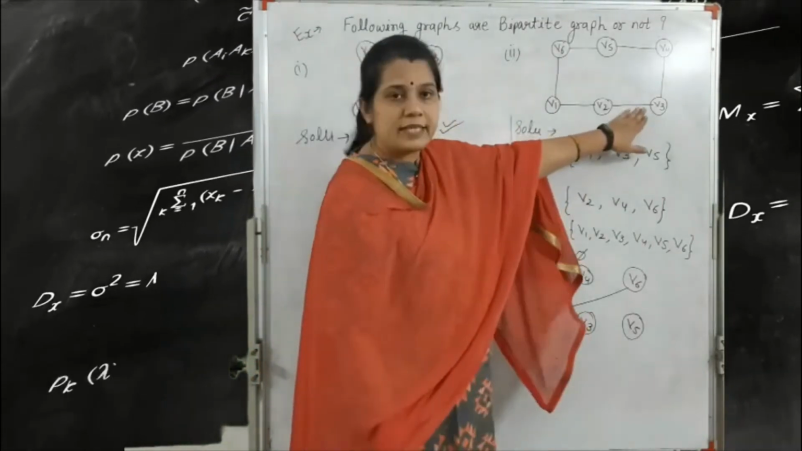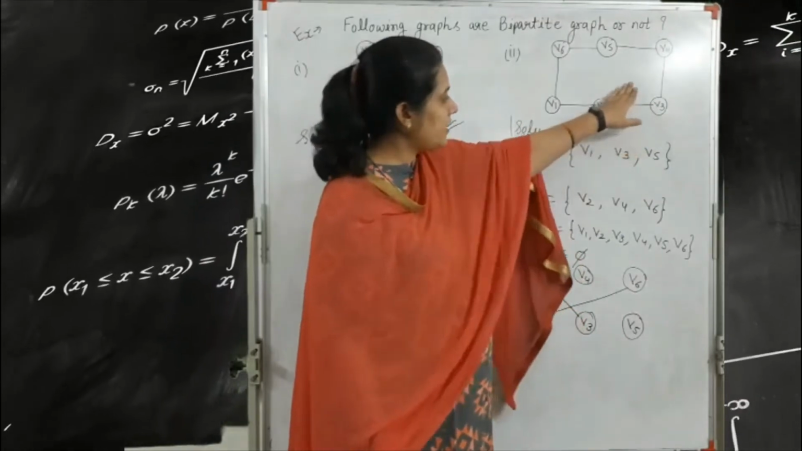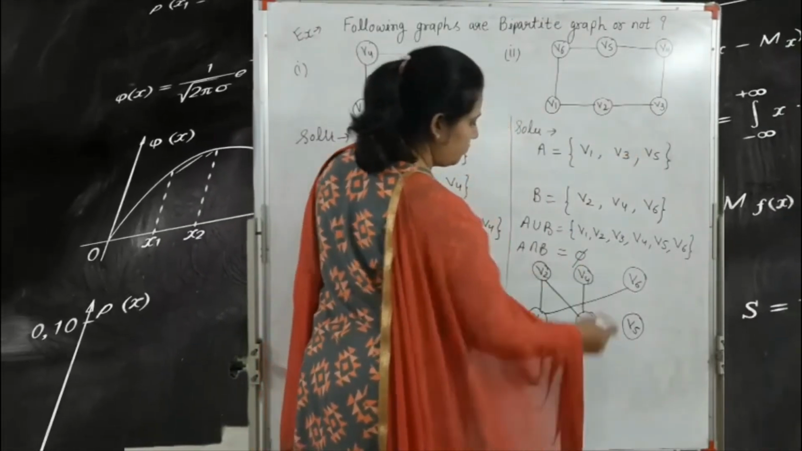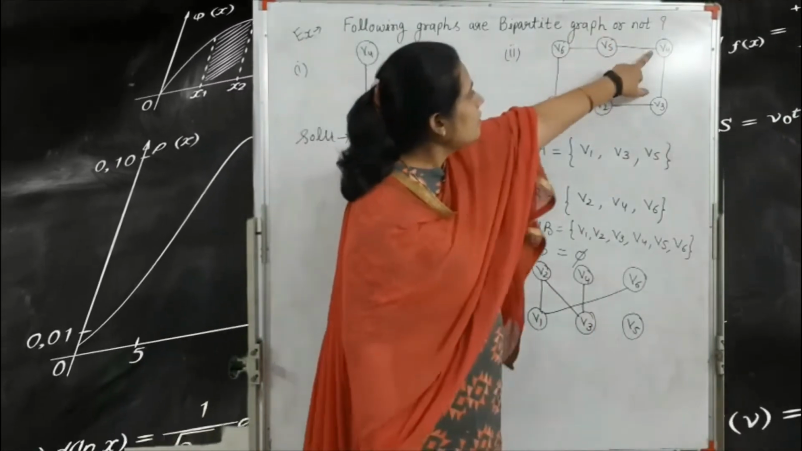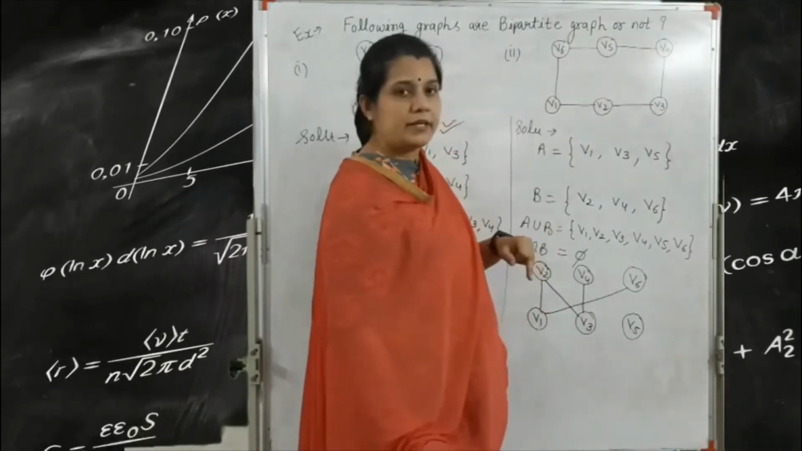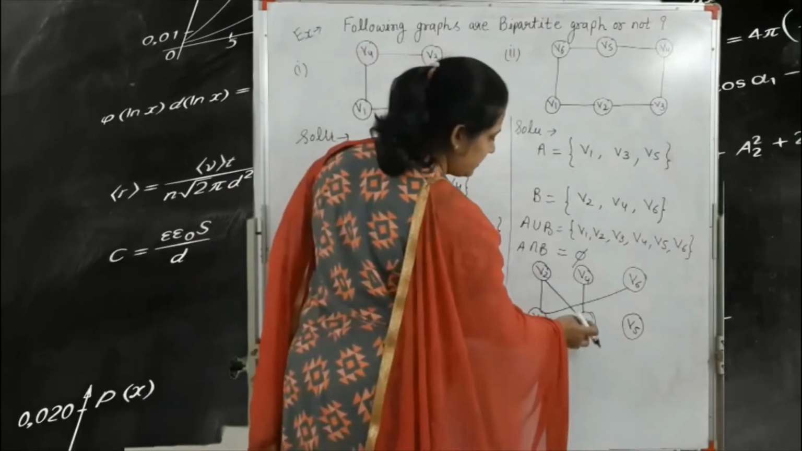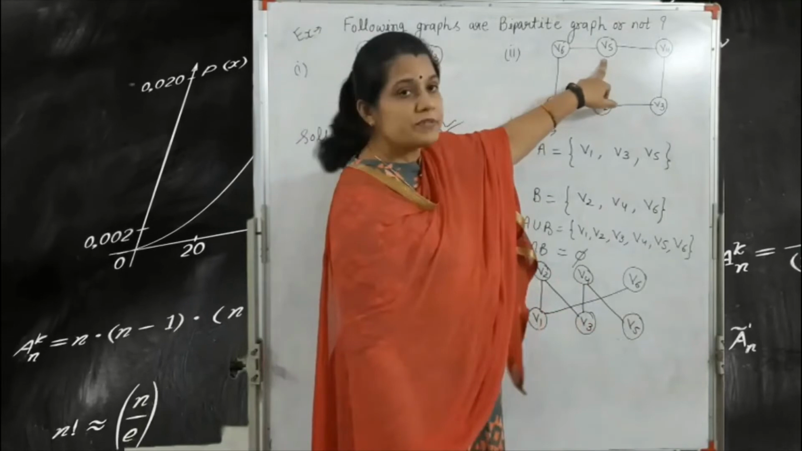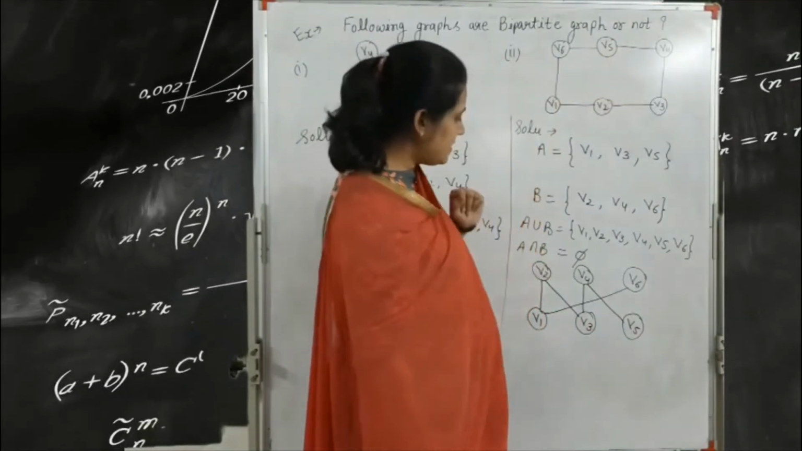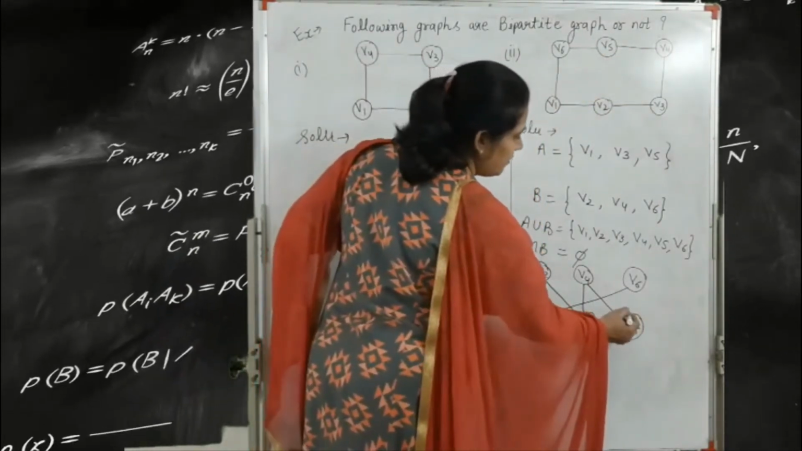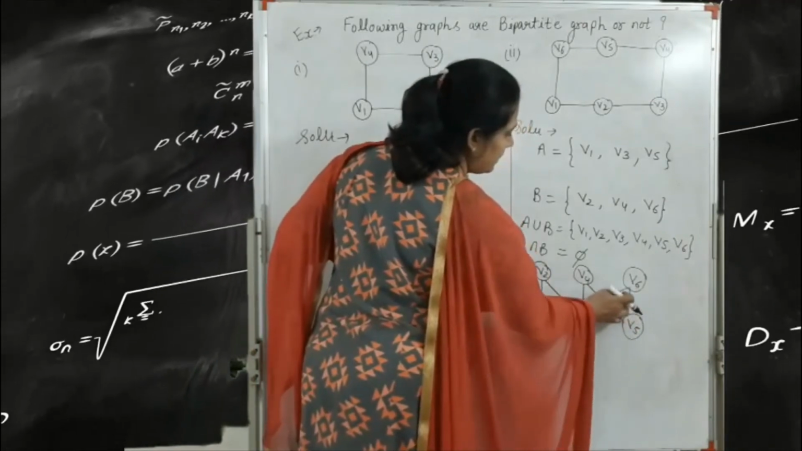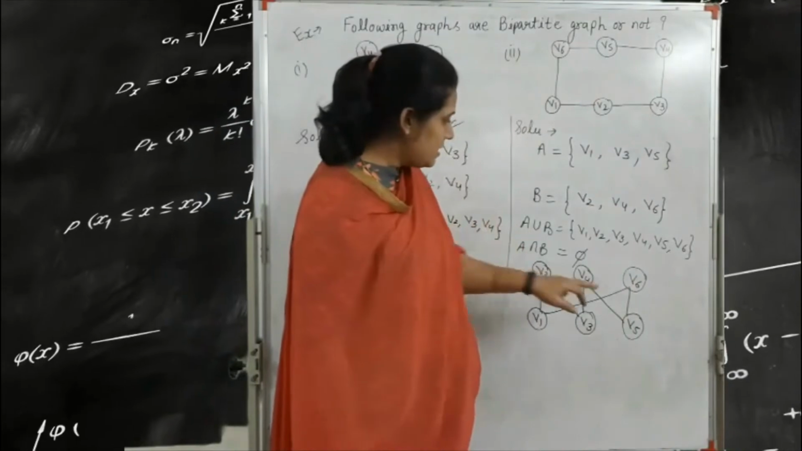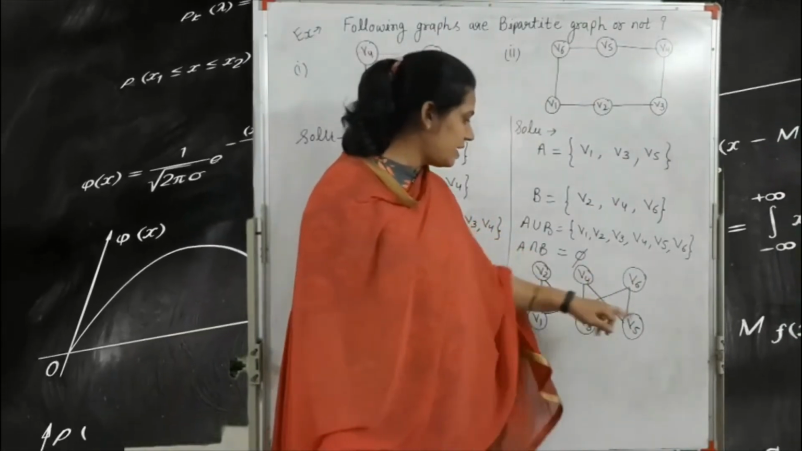V3 is connected to V2 and V4. V4 is connected to V3 and V5. V5 is connected to V4 and V6. And V6 is connected to V1 and V5.